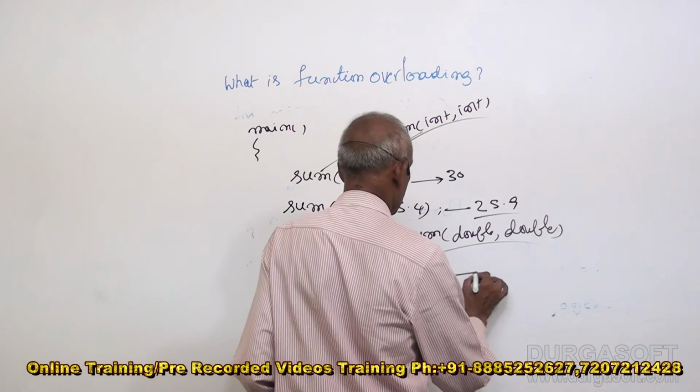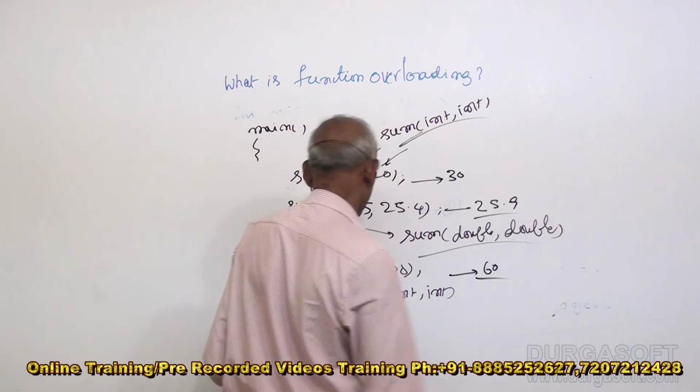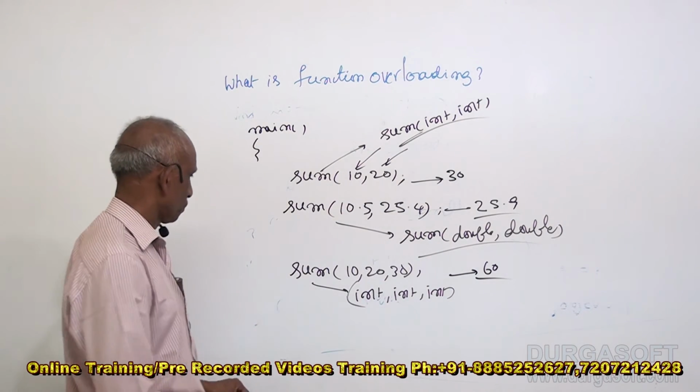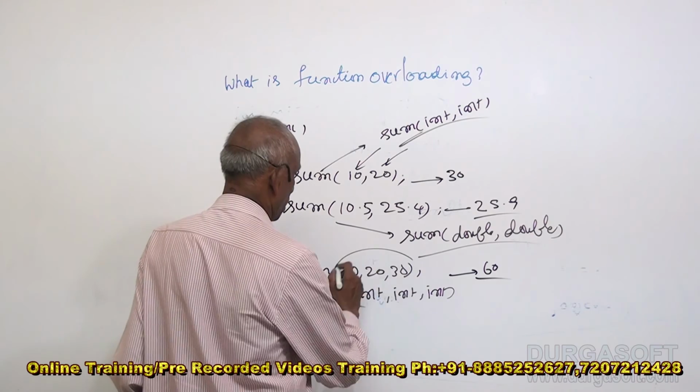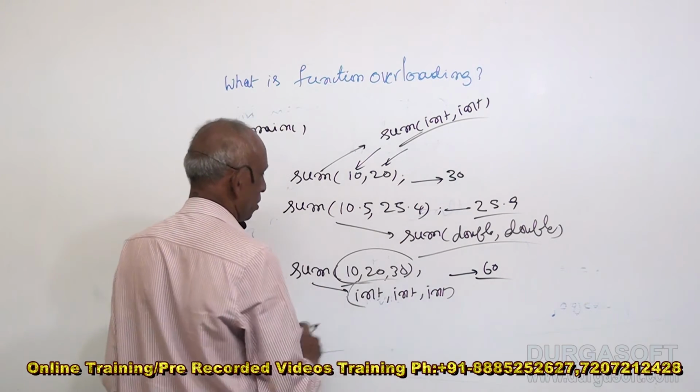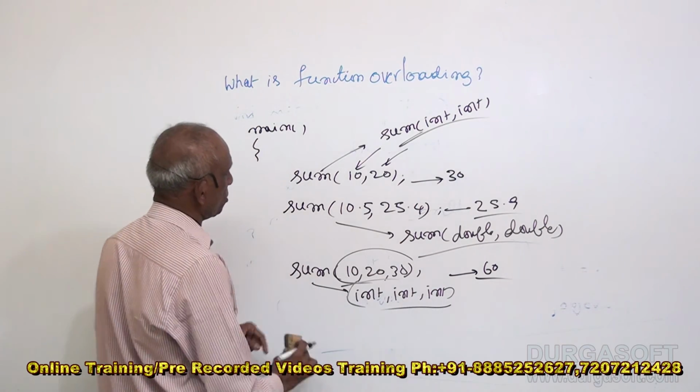So the result is 60, the sum is displayed. Depending on the arguments, three arguments, the three-argument sum function is invoked.